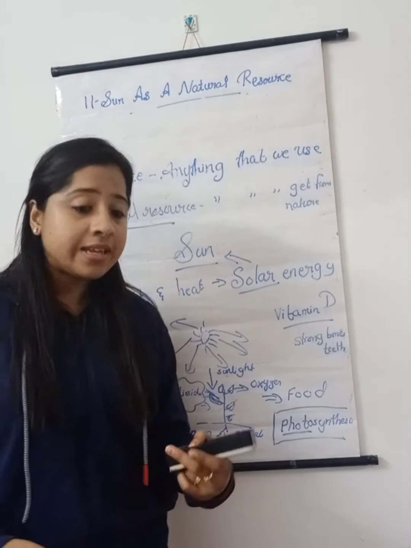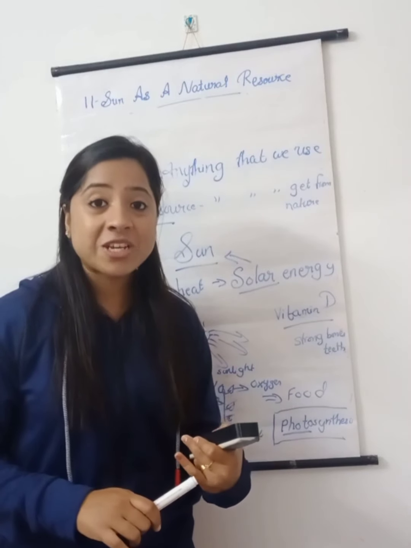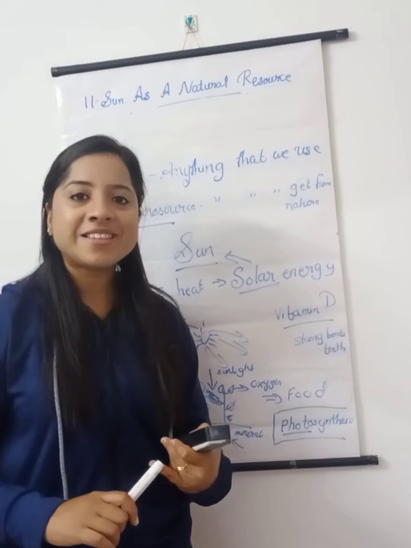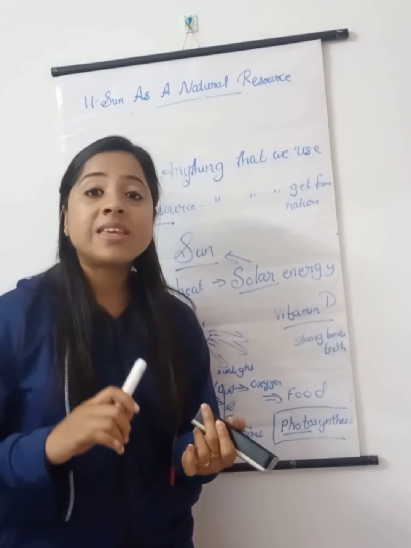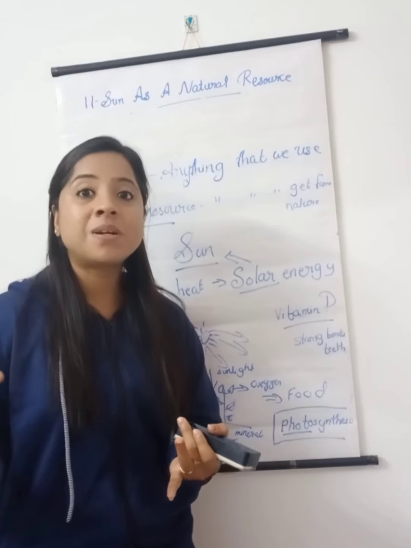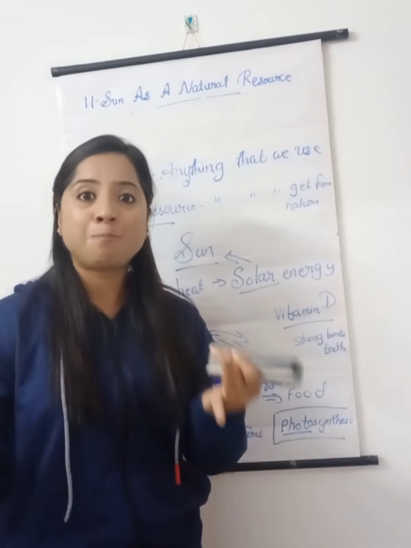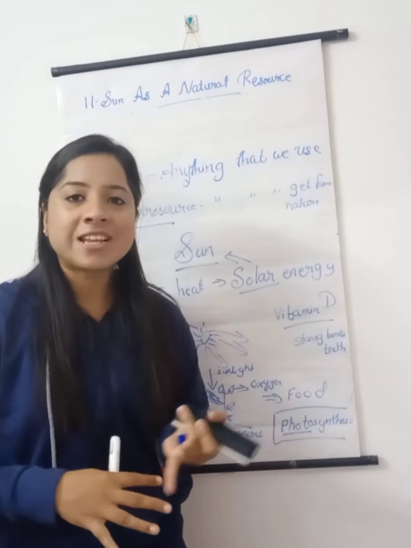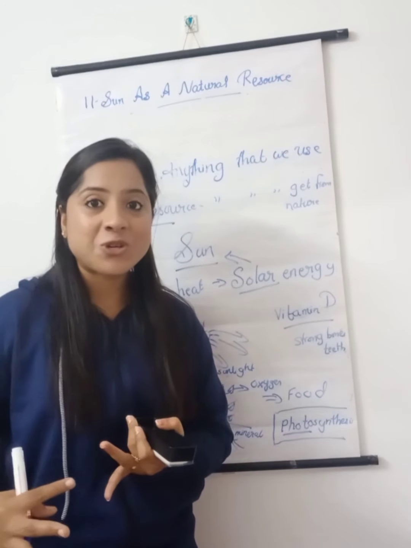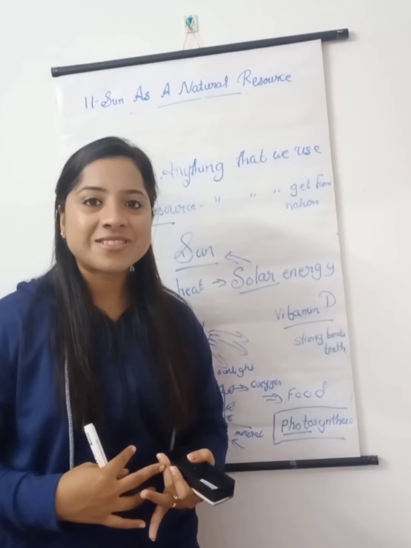Other than this, for drying the wet clothes, we use the sunlight. Then for making pickles, chips, papad, which in your language will be appalam, for that we need sunlight. Then for getting salt from the seashore, we need sunlight, right?